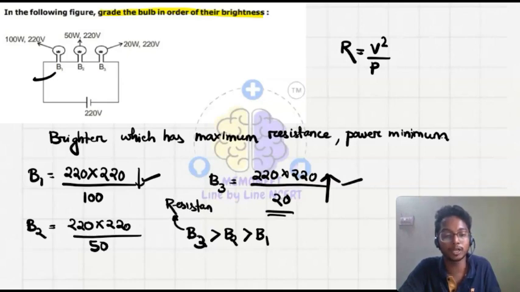So I have mentioned to you that the bulb will glow brighter as the bulb will have maximum resistance. So maximum resistance किसमें है? B3 में है. तो यही ऑर्डर क्या रहेगा? और B1 में सबसे मिनिमम रेजिस्टेंस है, तो यही ऑर्डर हमारा क्या रह जाएगा? यही ऑर्डर ब्राइटनेस का भी रहेगा. This order will be for brightness.